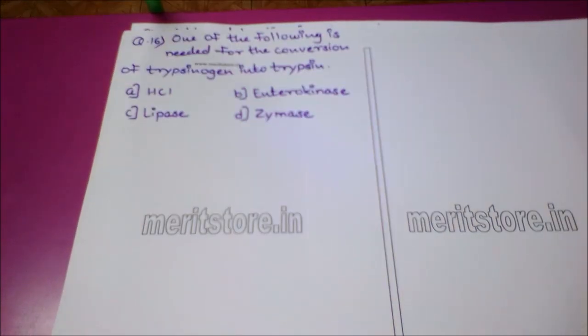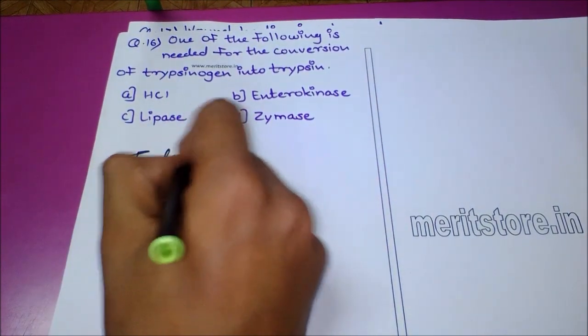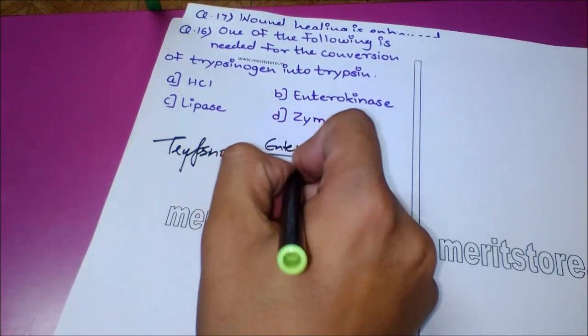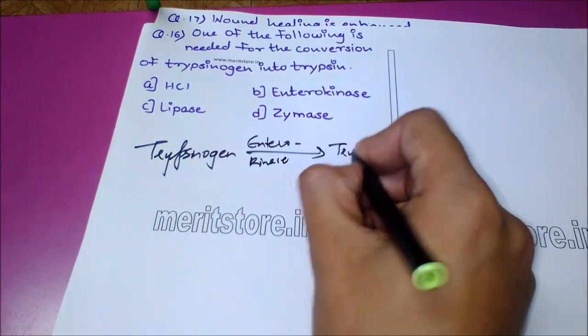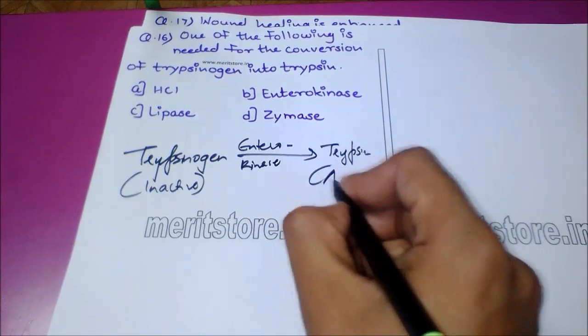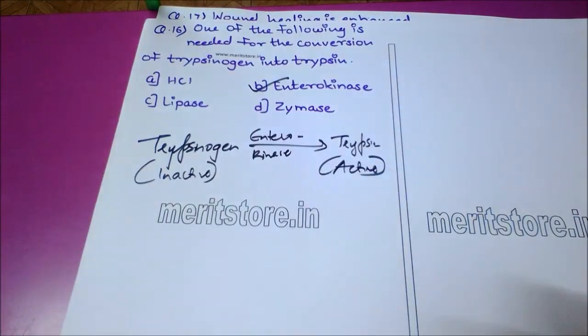One of the following is needed for the conversion of trypsinogen into trypsin. Option A HCl or hydrochloric acid, option B enterokinase, option C lipase, and option D zymase. We know that in presence of enterokinase, inactive enzyme trypsinogen gets converted to active enzyme trypsin. So the correct option here is option B.